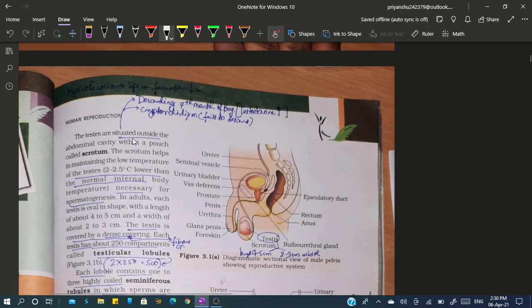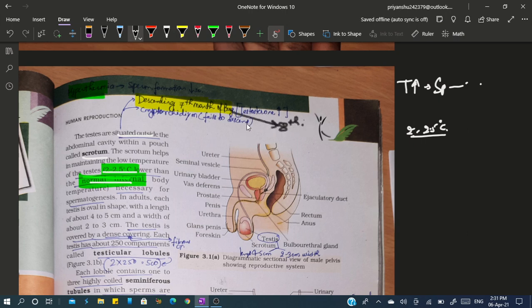Now these structures are situated outside the abdominal cavity. Why are these located here? To maintain the temperature, which is 2 to 2.5 degrees lower than the normal temperature. As we know, hyperthermia, that is increased temperature, inhibits the production of male gametes, so they have to be kept at a temperature lower than body temperature, 2 to 2.5 degrees lower than the normal body temperature. Descent of this structure starts during the 7th month of pregnancy,